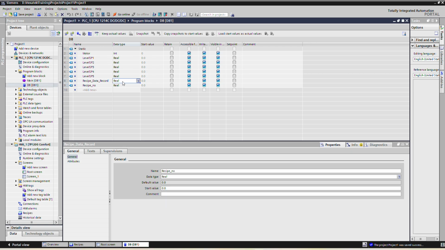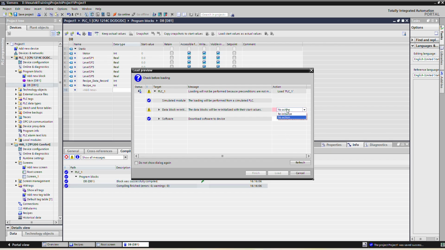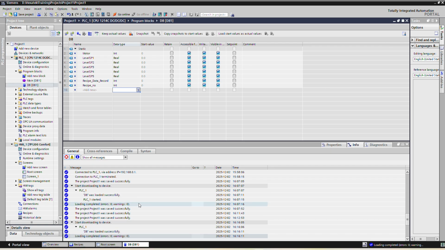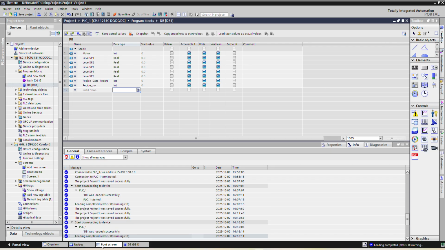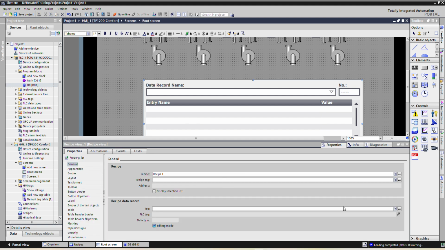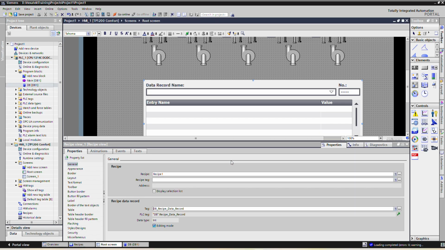Recipe number is not required, but here I have added, so integer, and we will download it into the PLC. Okay, downloaded. Here simply we can attach that recipe data record tag.